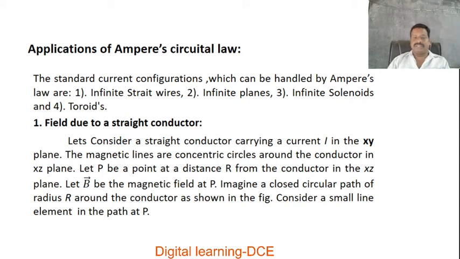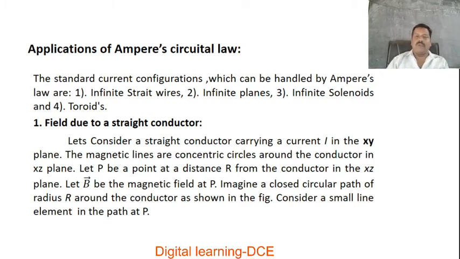In your syllabus, they prescribed that two problems should be discussed. One is a straight current carrying conductor or current carrying wire. Another one is a solenoid. We have to discuss these two. For the first one, a straight current carrying conductor, a short discussion and a small derivation is there, and it will be asked for 2 marks in the examination. The next one, the solenoid case, is a 4 marks question.